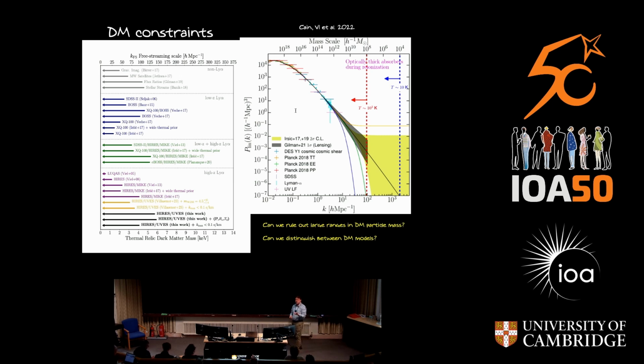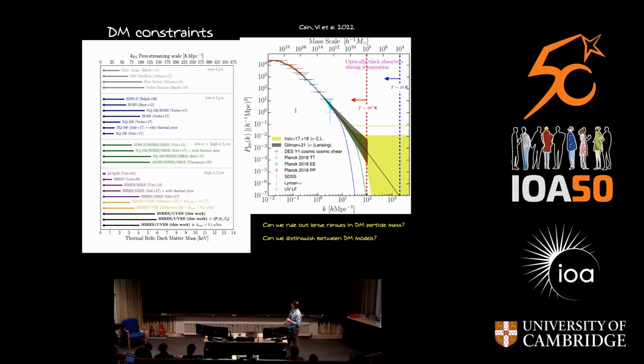Is lambda CDM really valid all the way to very small scales? Does it break somewhere? Do we see some effect of a different non-cold dark matter model? And because the parameter space that we can probe is so vast, we really have a daunting task at our hands, but we are hopeful that we can really push this further. And what's more, with these new data sets that are coming out now, for the first time, we're hoping that we'll be able to start to distinguish between different dark matter models and not only talk about, for example, whether the dark matter is light or heavy, but what is also the production mechanism of this model.